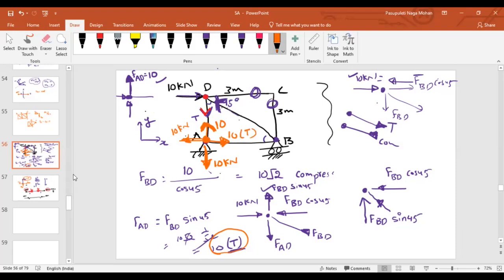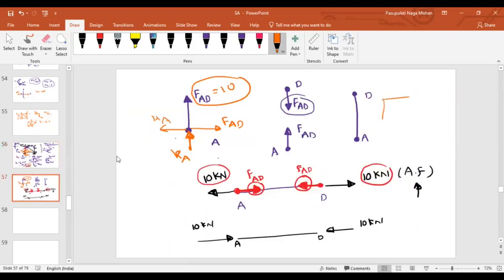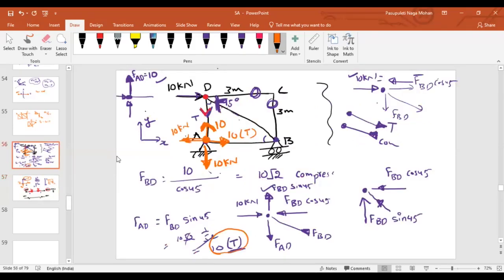You can see there are no vertical forces in the entire structure. If you look at the whole structure, there are no vertical forces. But at this joint, if this is acting downward, that means here it should act upward. Is it clear about the mechanism of this simple truss? Clear, sir. Here we are not blindly following the reaction. The only thing is we have to feel their directions, and we can find them out, nothing else.